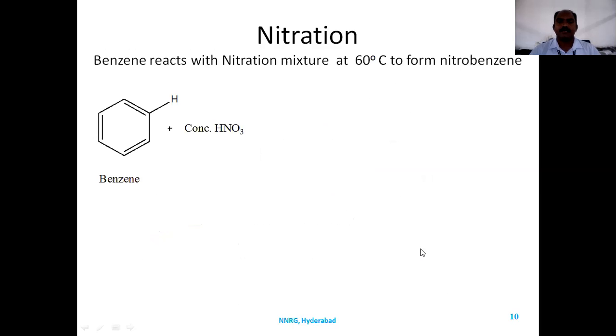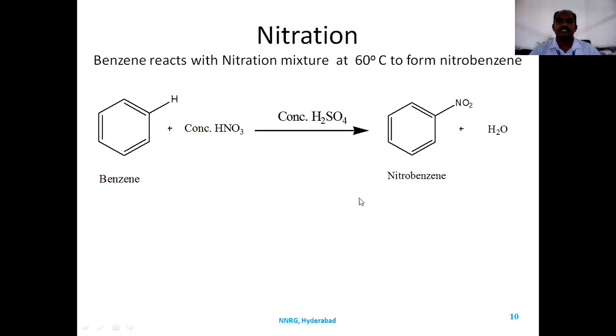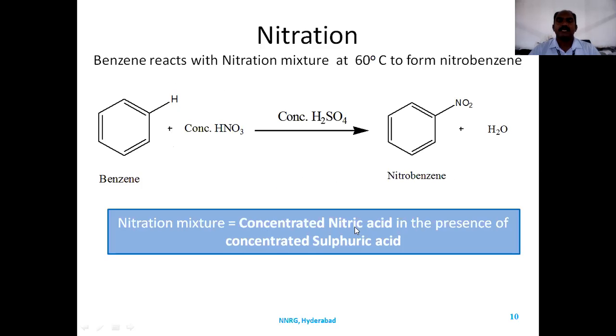Coming to the nitration reaction, benzene reacts with nitration mixture at 60 degrees centigrade to form nitrobenzene. Nitration mixture is nothing but concentrated HNO3 in the presence of concentrated H2SO4. These two acids combine to form the nitration mixture. So benzene, when reacted with concentrated HNO3 in the presence of concentrated H2SO4, gives rise to nitrobenzene.